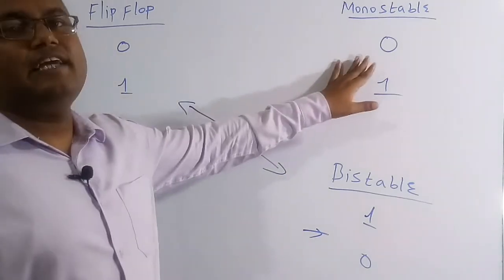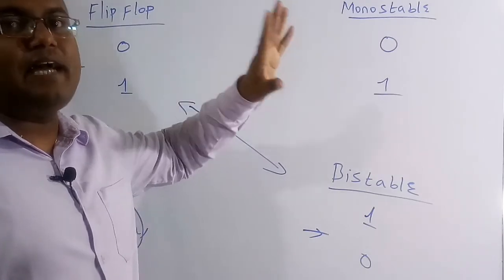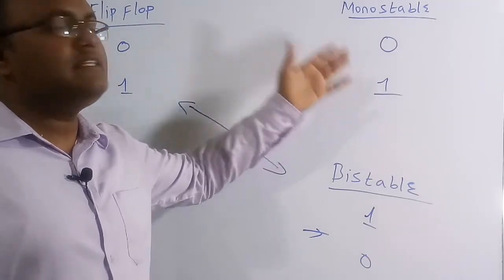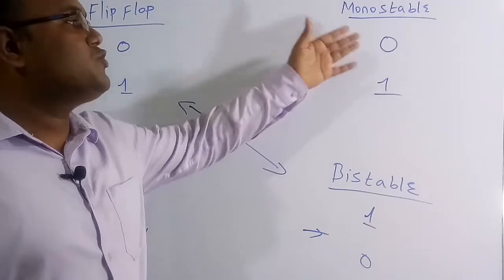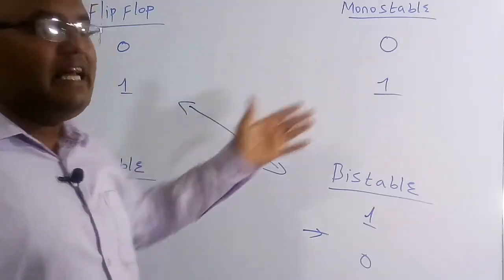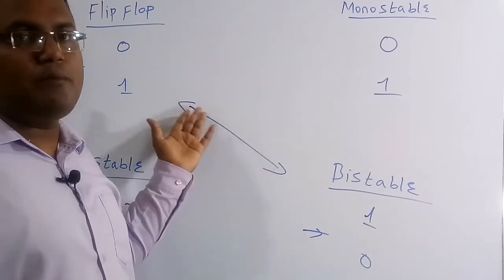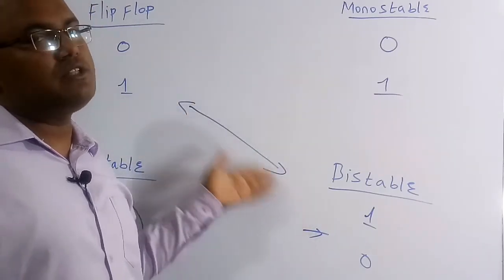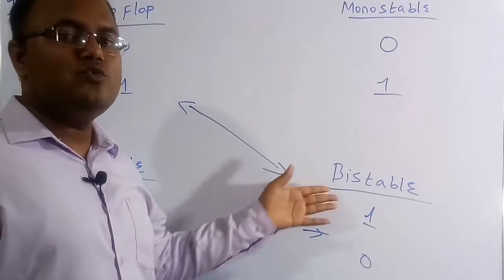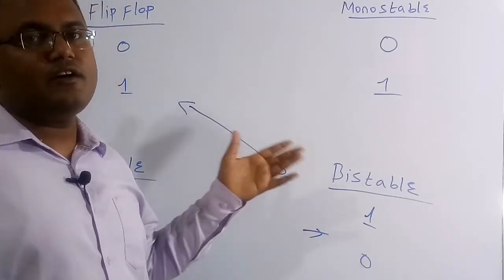But here we can get only one state as stable at a time, but we can't get both at the same time. So because of this, it is called a monostable. This is astable and this is bistable. So bistable is nothing but a flip-flop. The category, or we can say the function, of both is the same because they have two stable states based on the triggering or clock inputs.